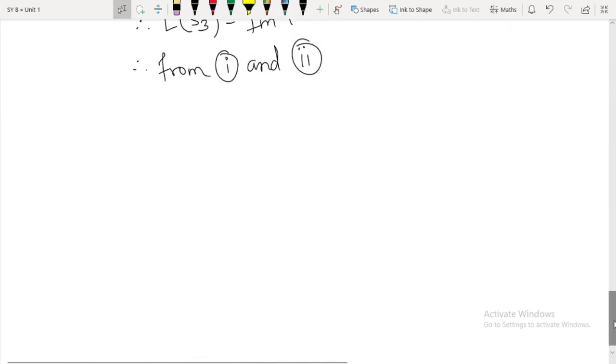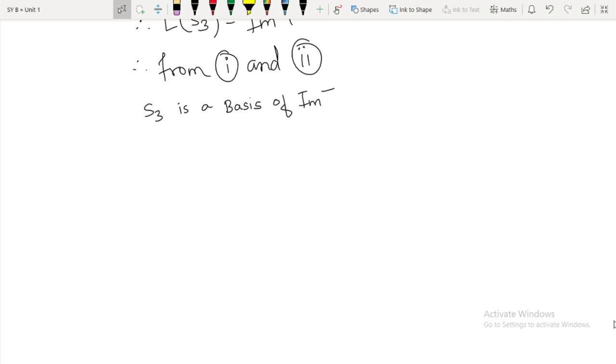I'll say this S3 is a basis of image of T. Therefore, what is dimension of image of T? Since basis of image of T contains n elements, dimension of image of T is n. I think I should call it 7, right?